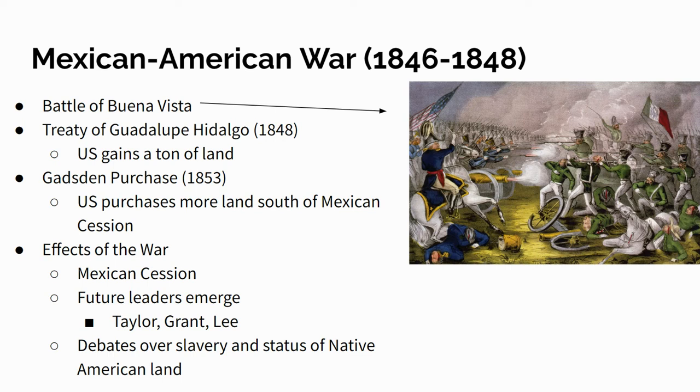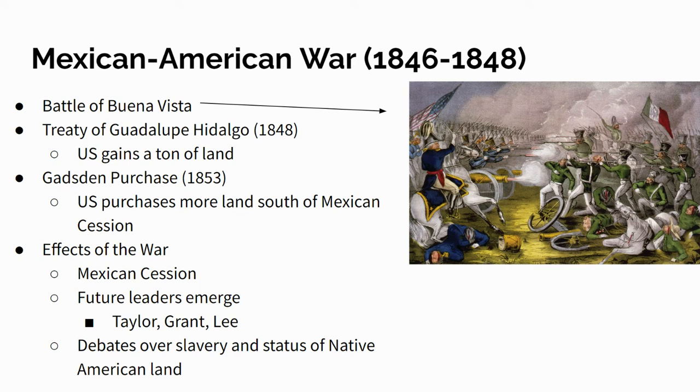Okay, so what are the effects of this war? Well, first of all, America increases its size by about a third because of the Mexican Cession. The Mexican Cession is the land America gets from the war, so big increase in America's land. We also get some future leaders coming out of this, like Zachary Taylor, like Grant and Lee, which will be future presidents, future generals. Lastly, and maybe most importantly, is the idea of the debate over slavery, because every time America gets new land, what's the question that has to be asked? Well, is this new land going to allow slavery or not?